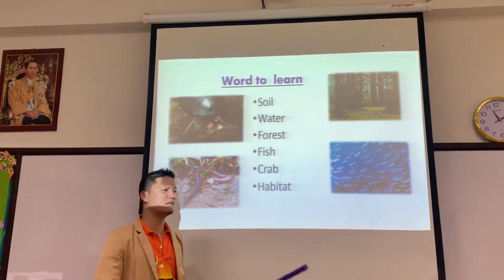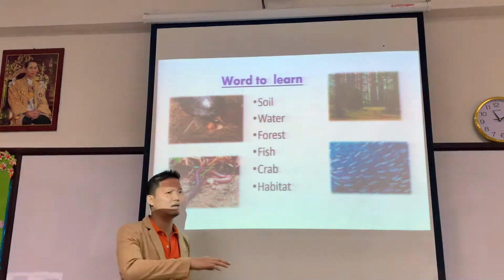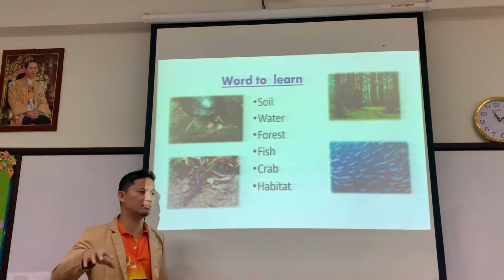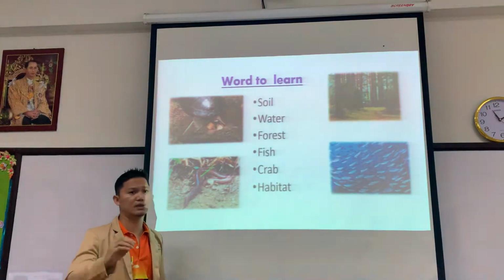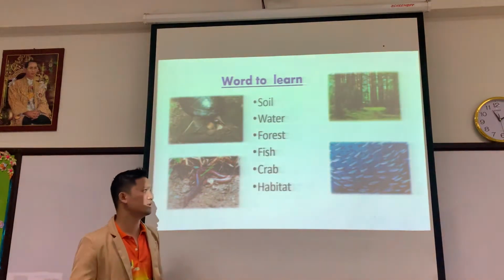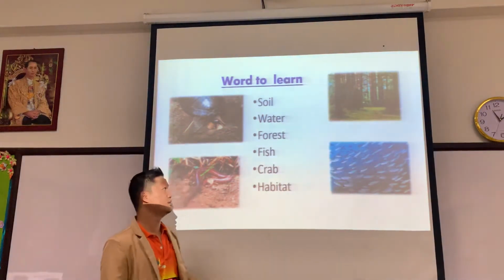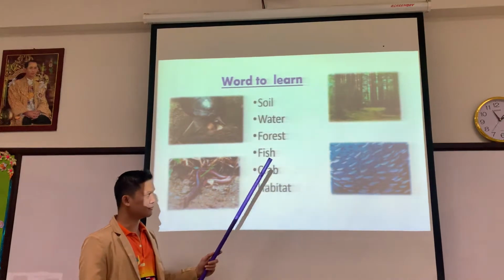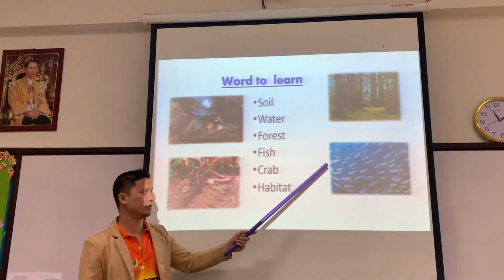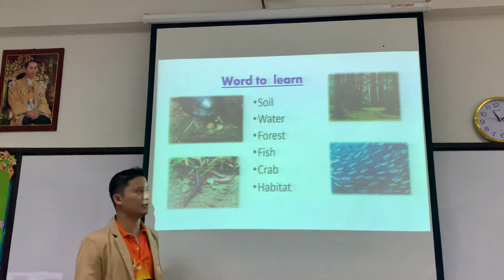They cannot live in our surroundings, because we have a lot of sounds, and our environment is not comfortable for them, so they have to live in the forest. The crab and fish live in the water. The turtle and the earthworm live in the soil.